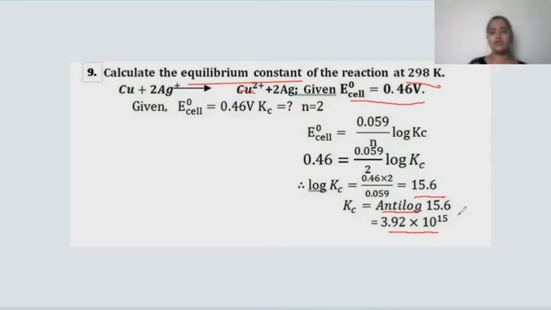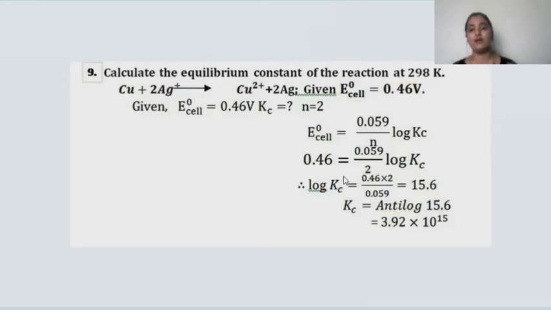The equilibrium constant does not have any units, because of that I didn't put any units here. This is how to solve a problem regarding equilibrium constant. Hope you got to know how to solve problems regarding EMF, for calculating the EMF of the cell, for calculating the change in Gibbs free energy, and as well as for calculating the equilibrium constant of the reaction.